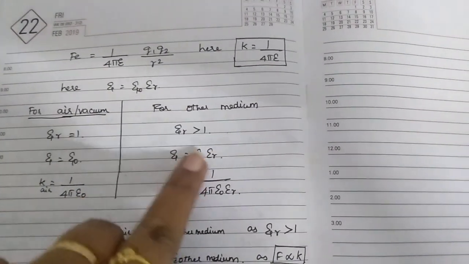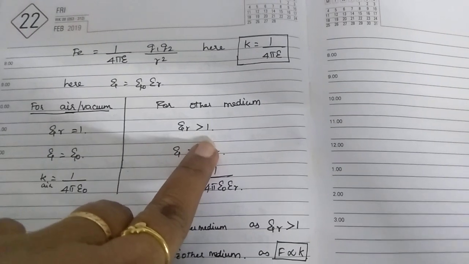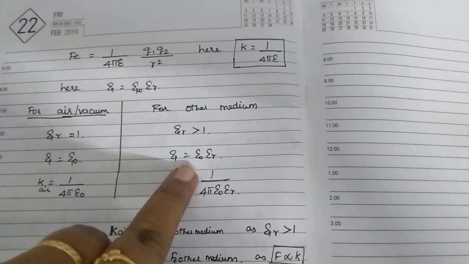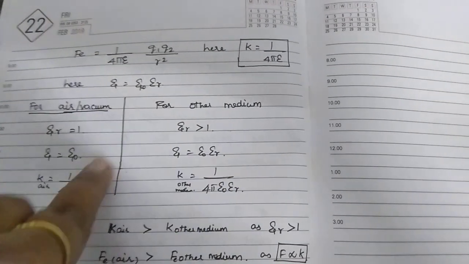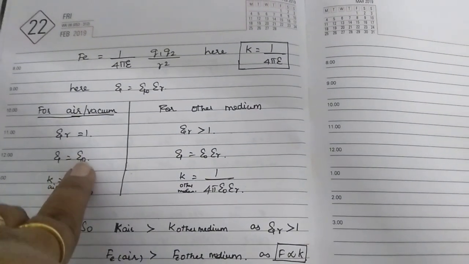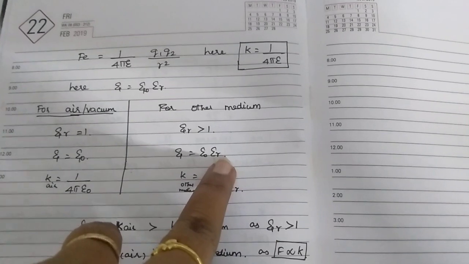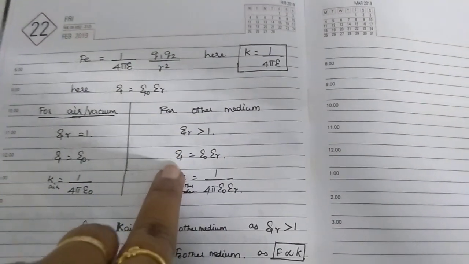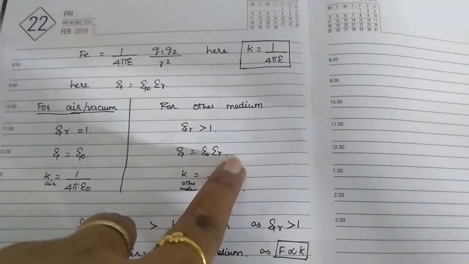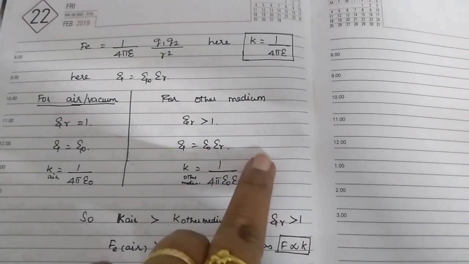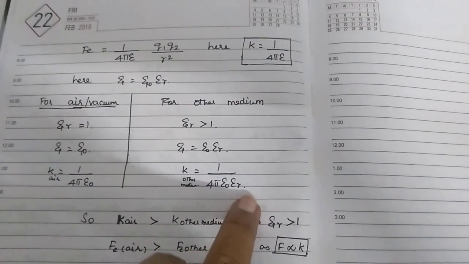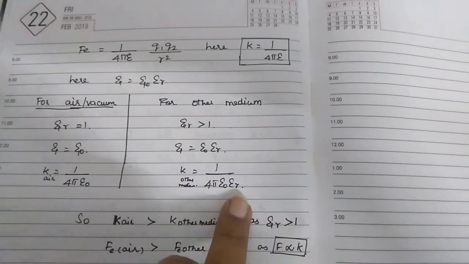What happens in the other medium? Epsilon r is greater than 1. We know epsilon is equal to epsilon naught into epsilon r, so epsilon is no longer just epsilon naught; since epsilon r is greater than 1, epsilon is epsilon naught into epsilon r. So what happens to the K value in another medium? K is 1 by 4 pi epsilon naught into epsilon r.